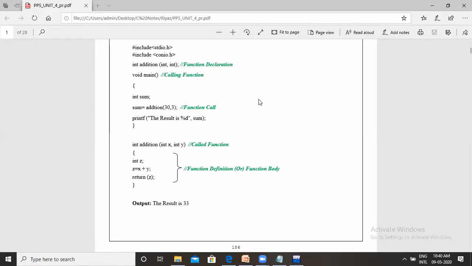Basically, the first step is the declaration of the function. Next, define the function, and then call the function. In the calling, we can observe two things: one is the called function, and the next one is the calling function. Okay, so come to the definition, as per our variable declaration. Please assume all these things before going to the functions.